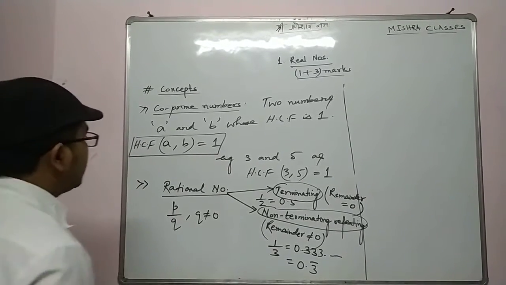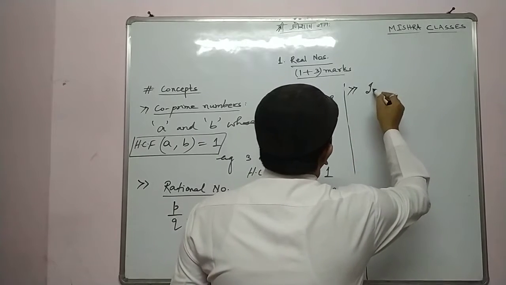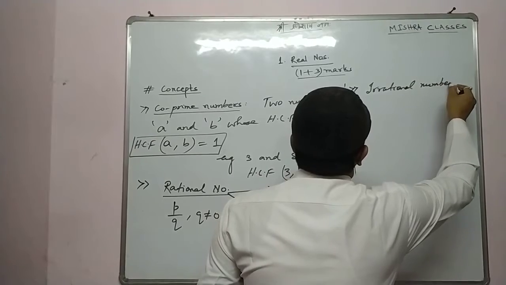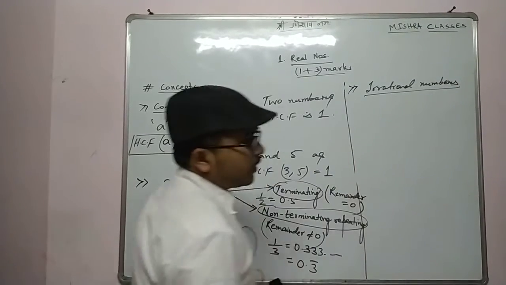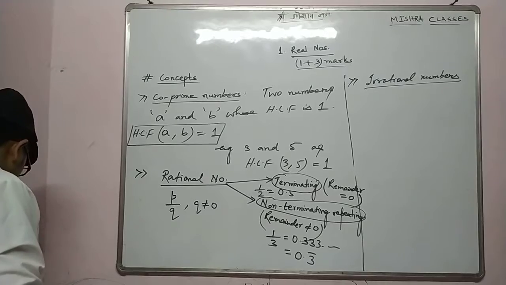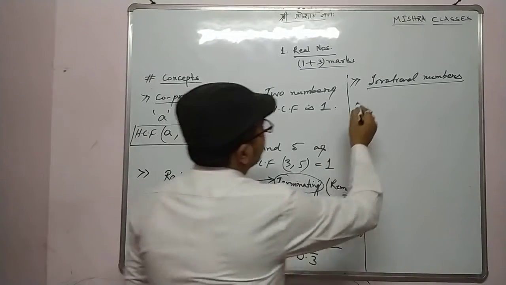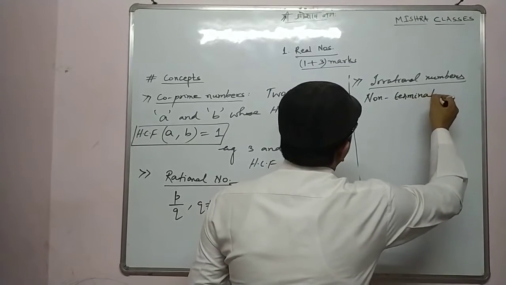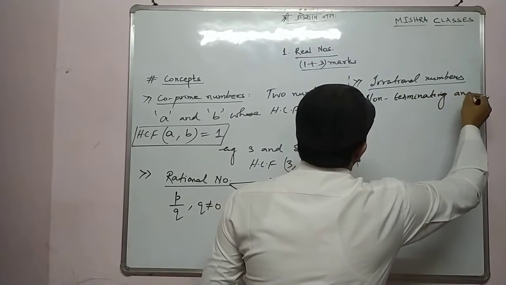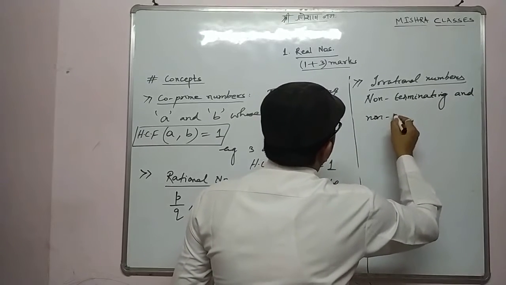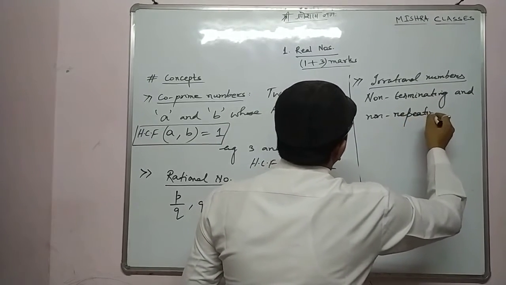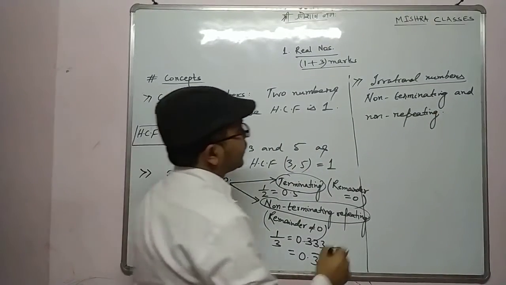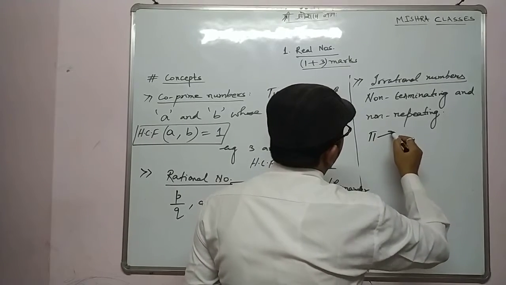Next we have irrational numbers. Is it clear? Now in irrational numbers, always remember: non-terminating and non-repeating. Alright, non-terminating and non-repeating. Now what can we say? Pi behaves like this.